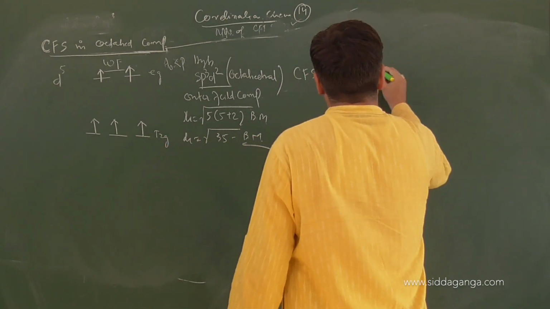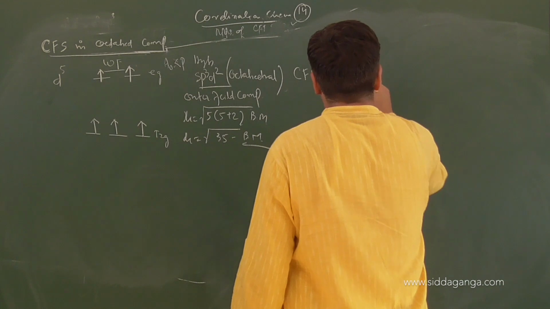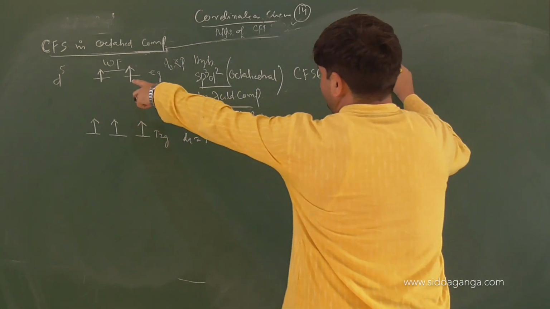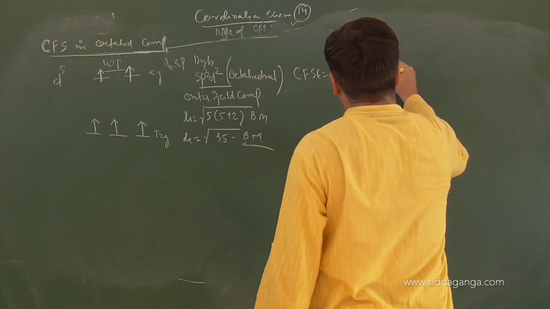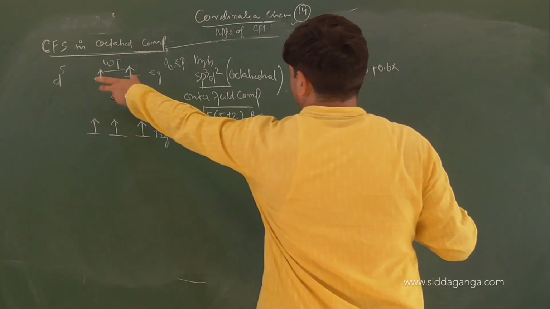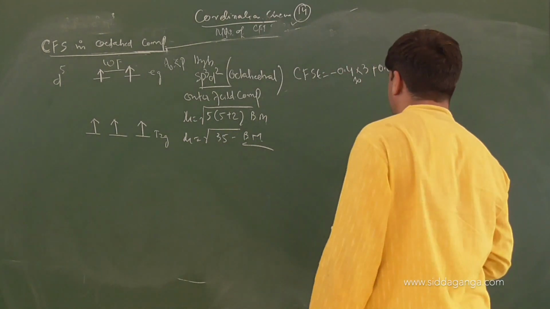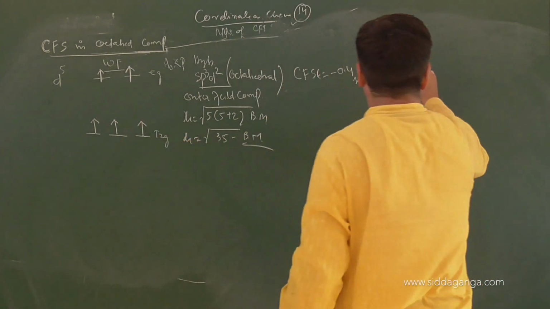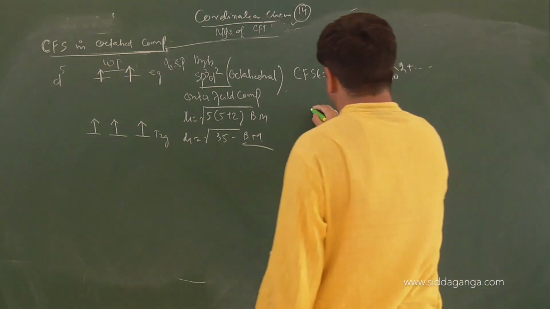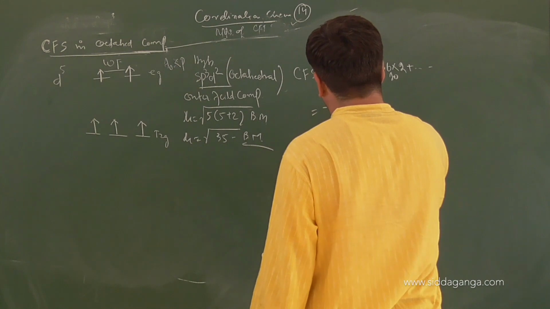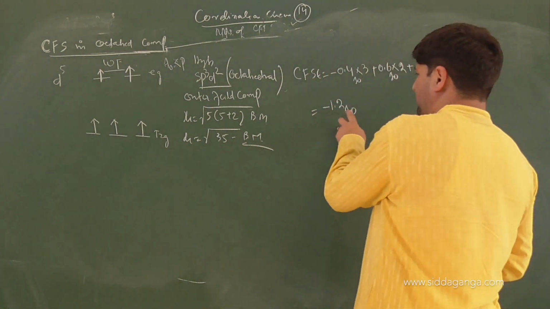Delta 0 plus 0.6 into number of electrons in EG. How many are there? 2. This is an octahedral field. Any pairing has occurred? No. So no pairing. So that will be minus 4 into 3, that will be minus 1.2 of delta 0, means minus 1.2.